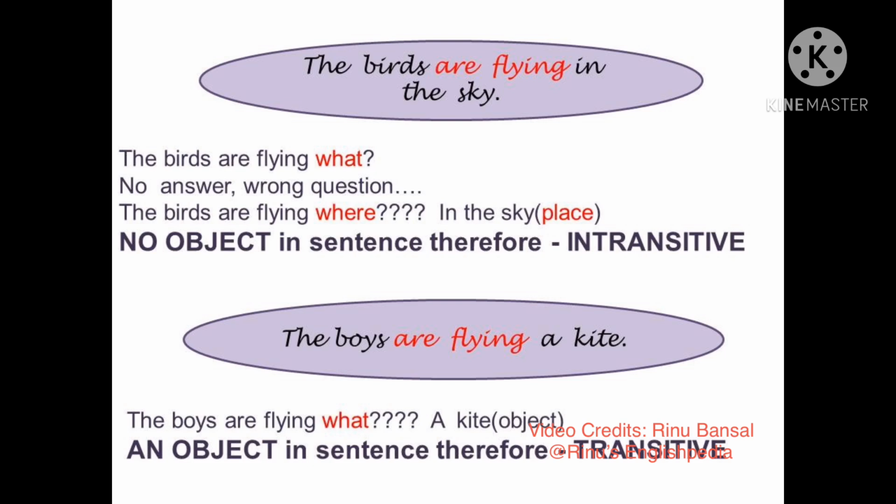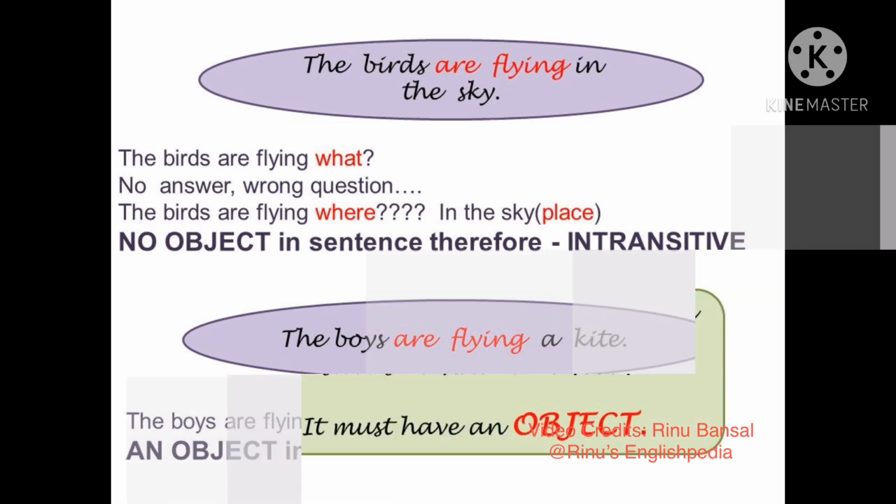Now let us see the other sentence. The sentence is, the boys are flying a kite. Again, let us ask the question what? The boys are flying what? And we get the answer, a kite, which is an object. Since we have an object in the sentence, therefore the verb is a transitive verb.